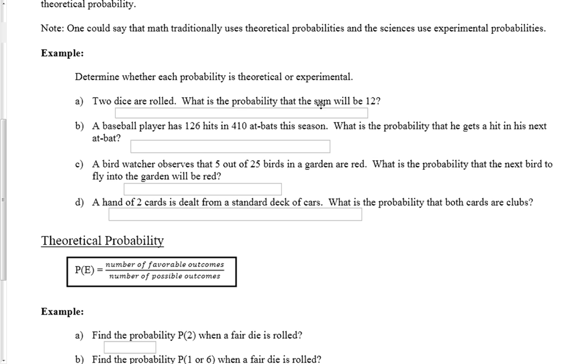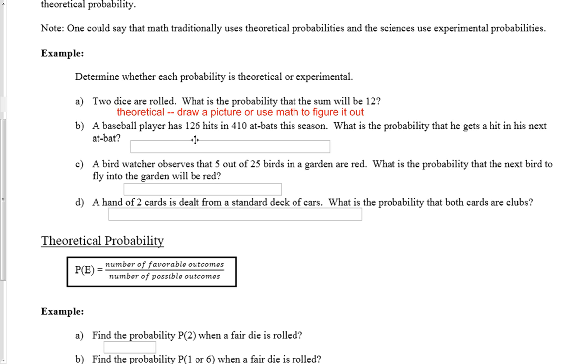Two dice are rolled. What is the probability the sum will be 12? Well, we don't actually need to run the experiment to find the probability, because we can use what we know about a 6-sided die and know that there's a 1 in 6 chance that a 6 would come up. And so, before we go into the math, we're just going to say that this is theoretical. You draw a picture, use the math to figure it out.